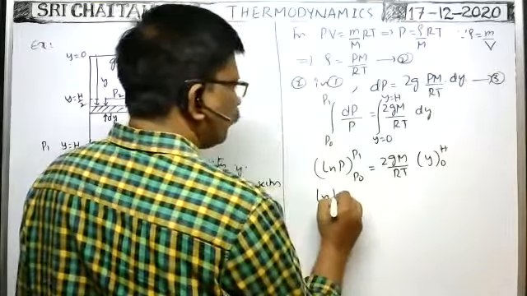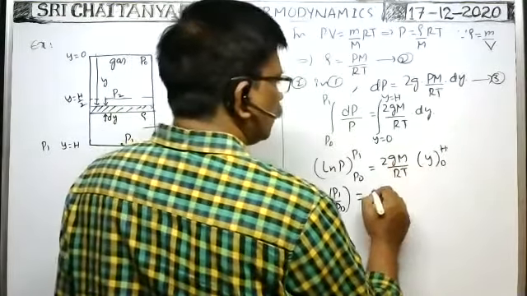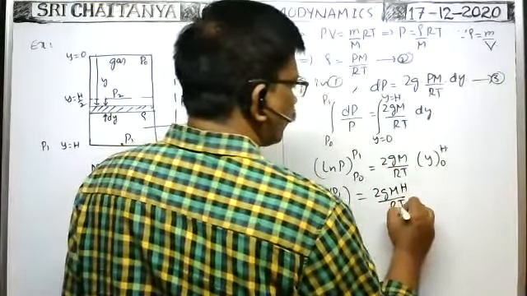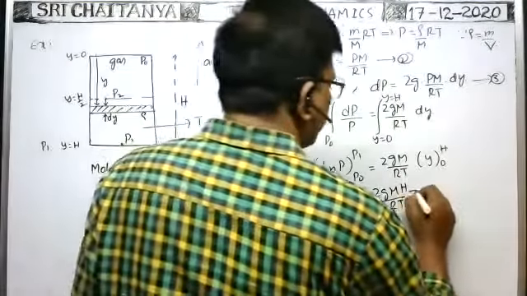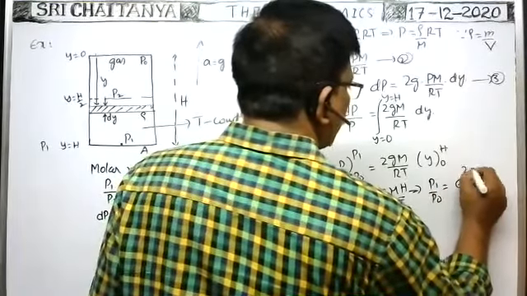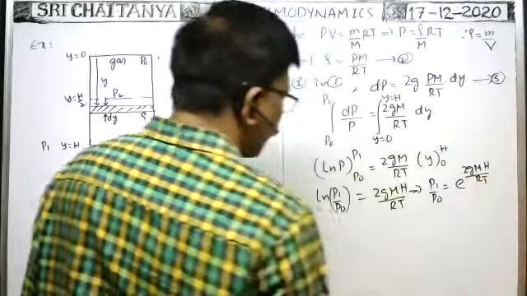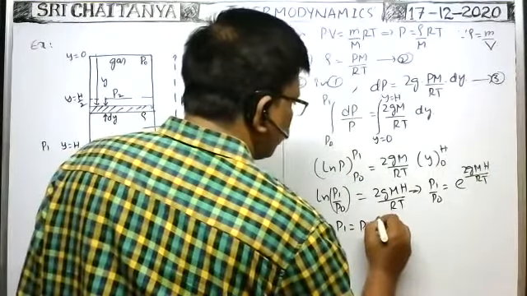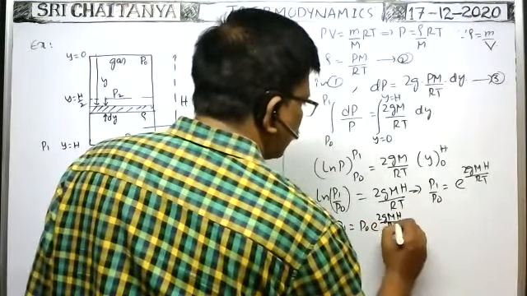Therefore, ln P1 by P0 we can now write is equal to gMH by RT, because when you substitute the lower limit it becomes 0. Therefore, from this P1 by P0 is equal to e to the power of gMH by RT, or P1 is equal to P0 into e to the power of gMH by RT.